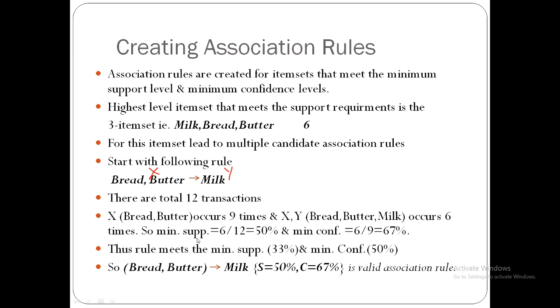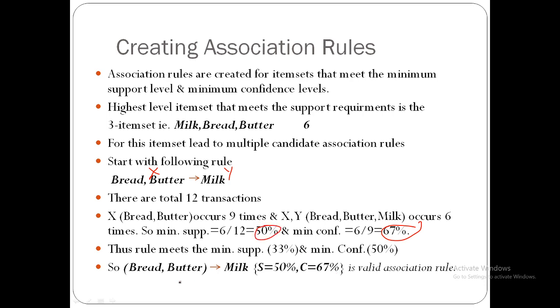Support, you have to find out the support, that is 6 by 12 equal to 50%. Confidence is 6 by 9, that is 67%. This rule is going to have 50% support, but our minimum support threshold is 30%, and the minimum confidence is 50. Here for this rule it is 67. So this is also greater.